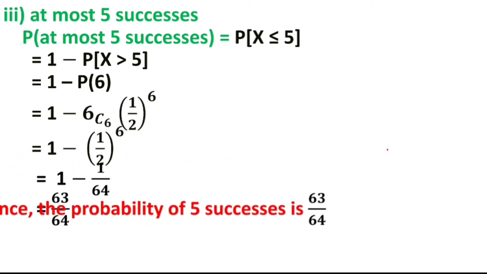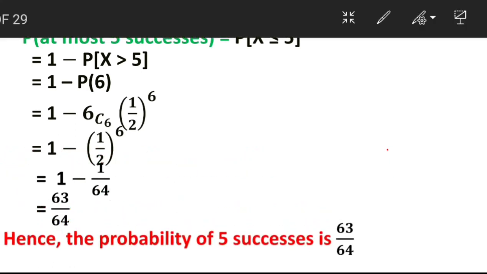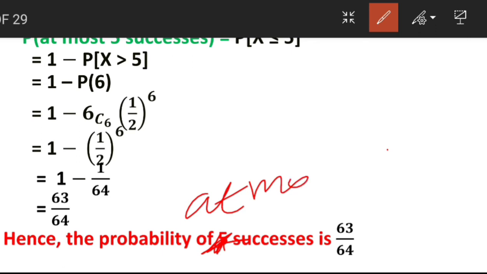Hence the probability of getting at most 5 success is 63/64. That's it.